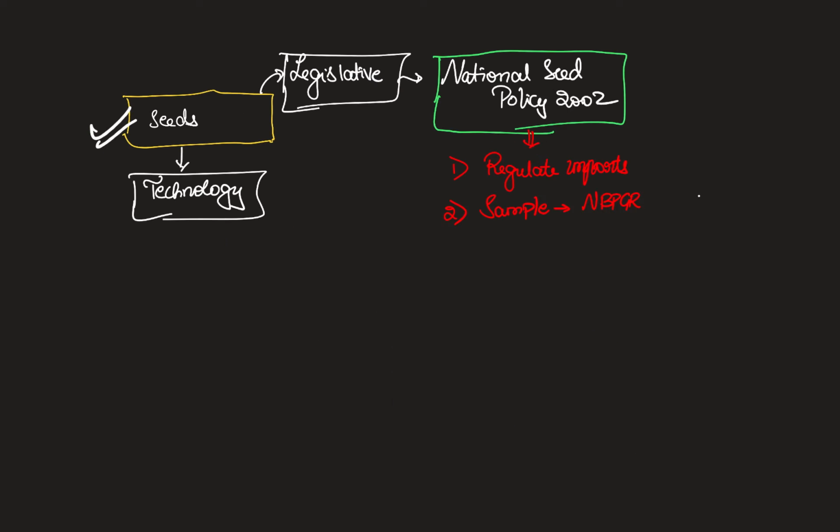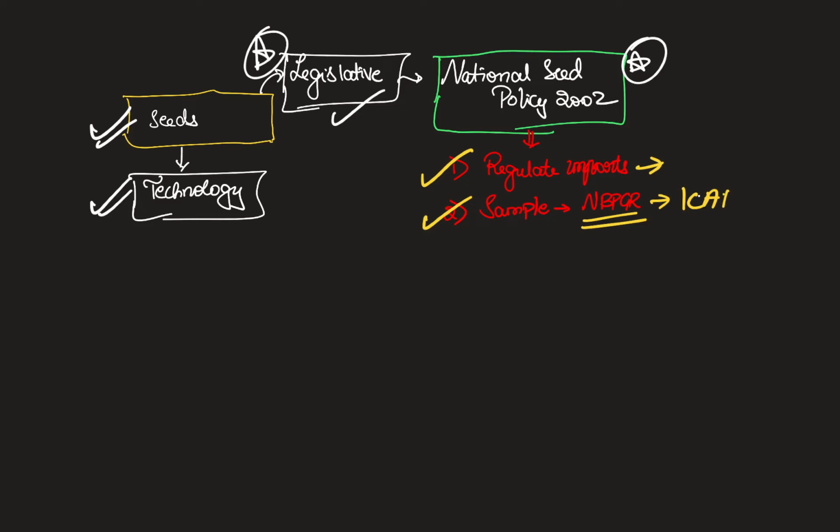Questions on seed sector can either be on the legislative part, that is the policy and the law regulating this, or the new technologies which will improve the efficiency of the seeds. If we have to talk about the legislative part, there is a national seed policy in 2002 which talks about the regulation of imports. Why? To protect the biodiversity of the local population. Secondly, there is also one more provision which says that whatever may be the imports, one sample should be submitted to the National Bureau of Plant Genetic Resources under the Ministry of Agriculture. Also remember that this is one of the premier organization under the Indian Council for Agricultural Research.